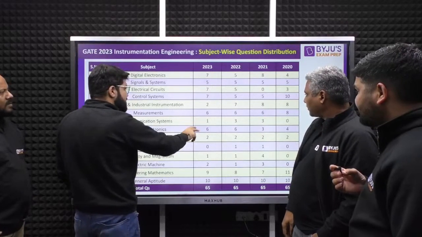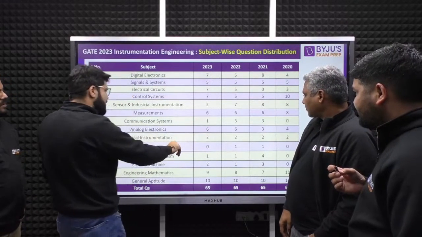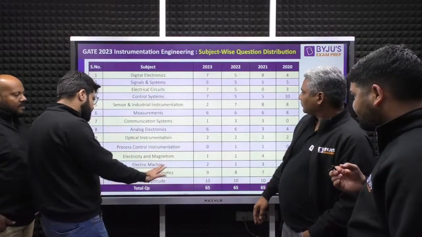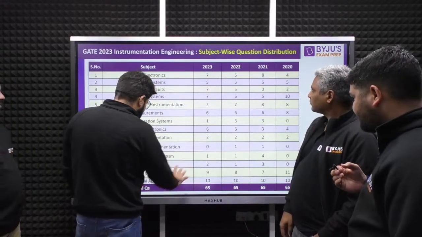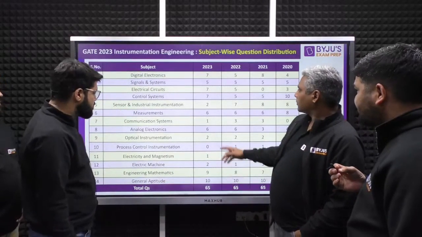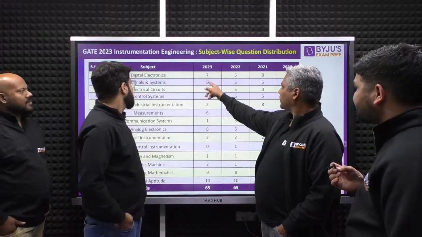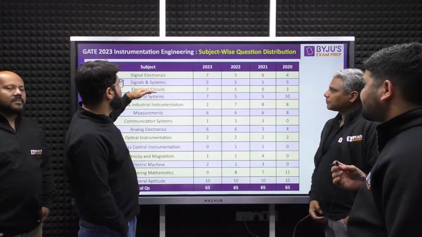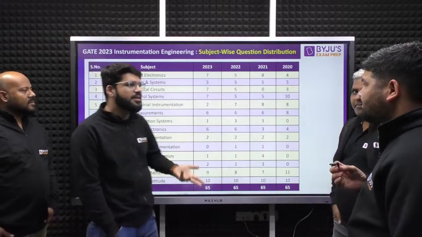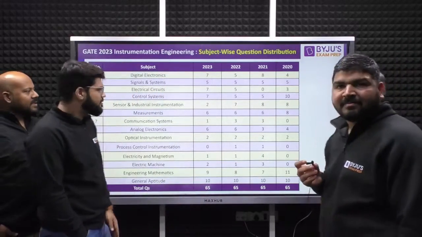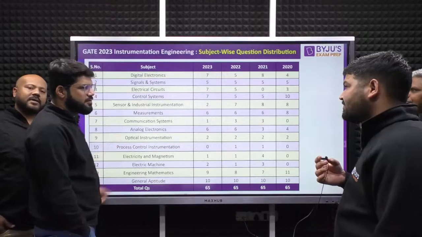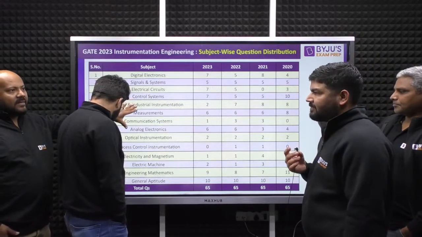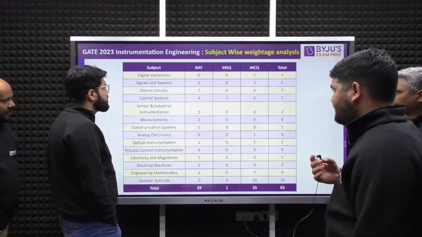Measurement is on a similar basis. Communication has gone down. Analog is on a nearly similar trend. Optical similar trend. Process control 0, but that is always a maximum of 1 question. EMT 1. Machines 2. Mathematics 9 questions. General aptitude 10 questions. So these questions are adjusted with these 2 subjects. Yes, correct. So the weightage for network, control and digital has increased, with easiness also. I think it is a little more inclined towards EC and electrical students rather than the core IN branches, because the core has had fewer questions this time.